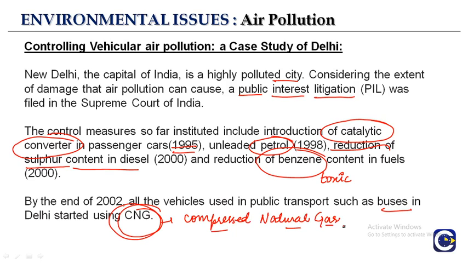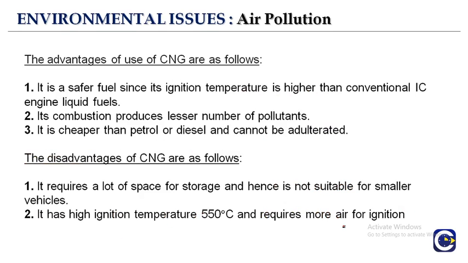So this compressed natural gas was used by 2002 in the buses, but there are advantages and disadvantages of CNG also. If we talk about the advantages of CNG, it is a safer fuel because its ignition temperature, the temperature which is needed to burn the fuel, is higher than the conventional engine liquid fuels, the diesel and the petrol.